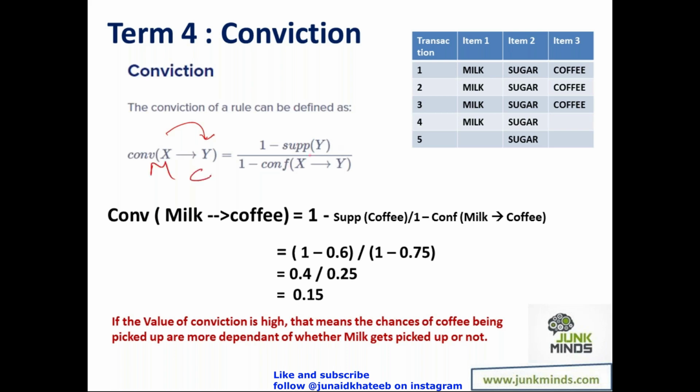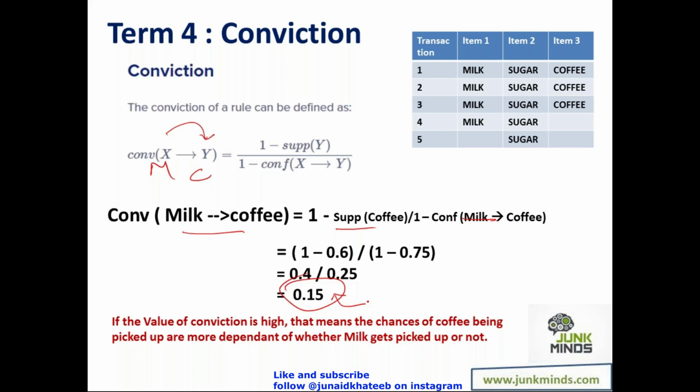If this is milk and this is coffee, so this will be 1 minus support of coffee divided by 1 minus confidence of milk driving coffee. So this is milk driving coffee. So over here, 1 minus this, and then I calculate this and I get 0.15. If the value of this conviction is high, I will see that yes, the chances of coffee getting picked up whenever milk is being picked up is higher. If the value is low, we will say that no, milk cannot drive the sales of coffee. So what we'll do is keep analyzing this, and we'll keep generating recommendations.